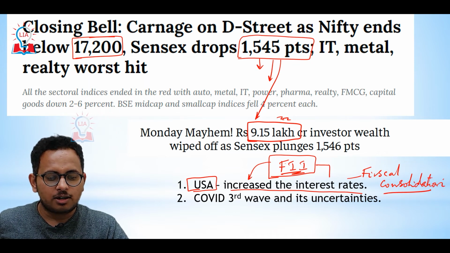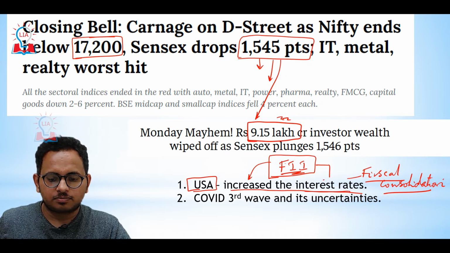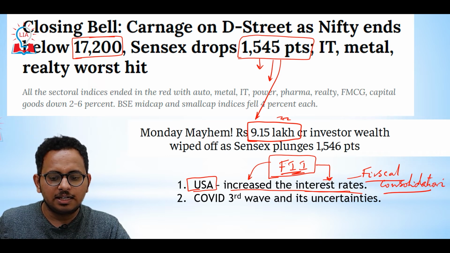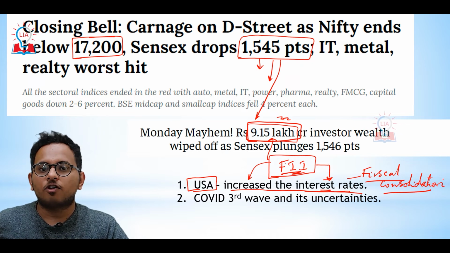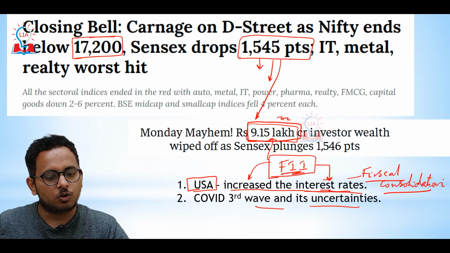USA resorted to what we call fiscal consolidation, and hence increased the interest rates, because of which, in the hope of getting higher returns, foreign institutional investors pulled money out of the Indian stock market, which led to the loss of 9.15 lakh crore rupees.